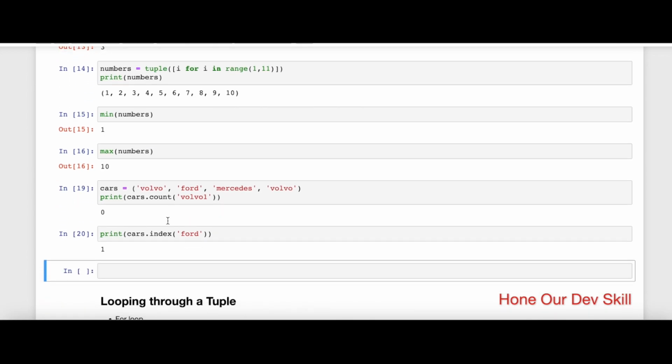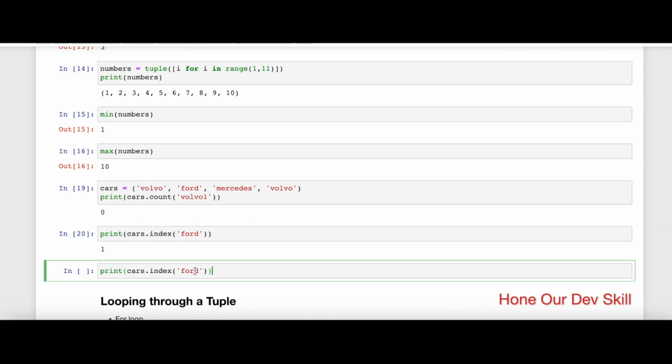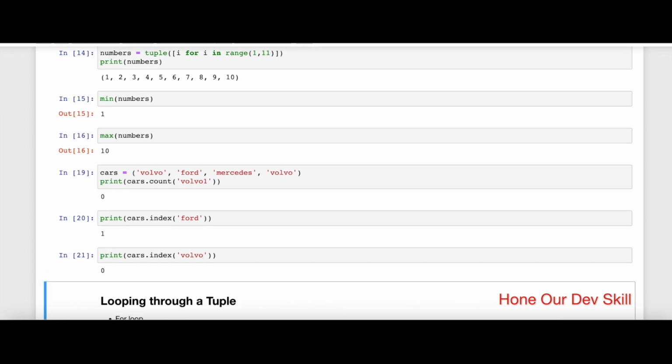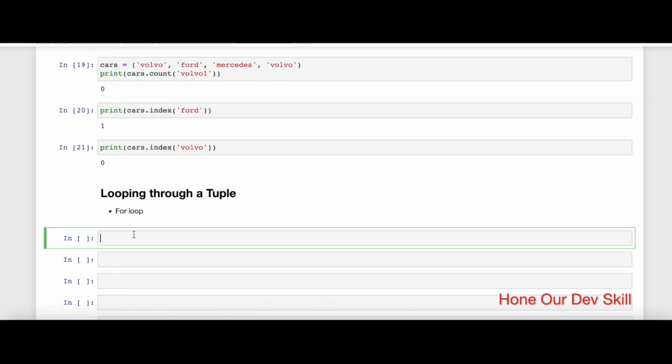Now be aware that because there is more than one item of Volvo here, if I try to identify Volvo, it is always going to give me the first occurrence of that particular tuple item. So if I specify that here, because Volvo occurs as a first occurrence in index position 0, it has returned 0 there. So please be mindful of it. It is going to give you that first occurrence index only.